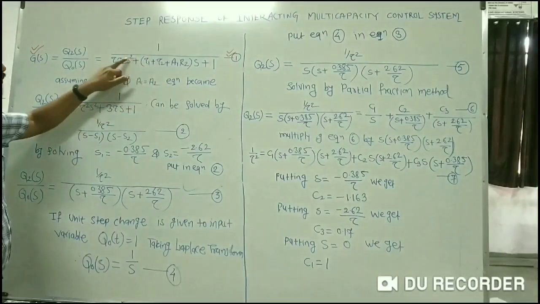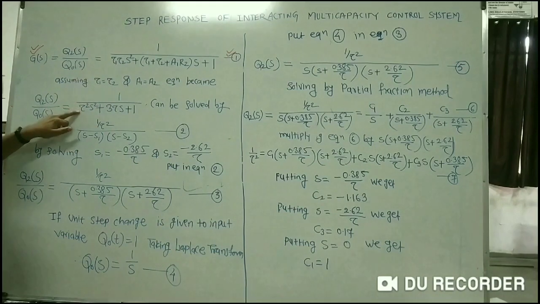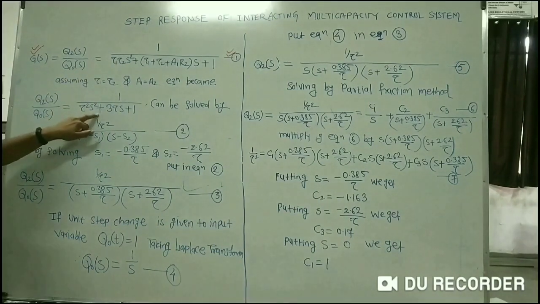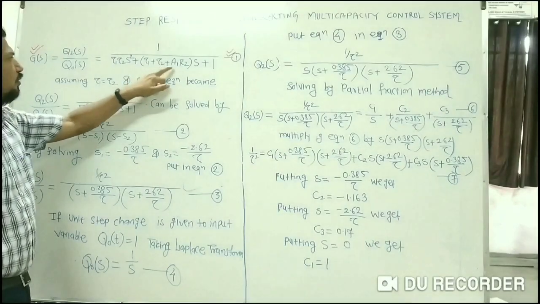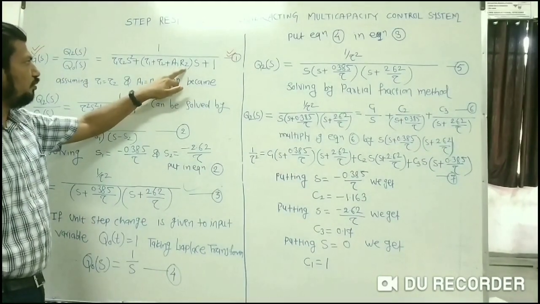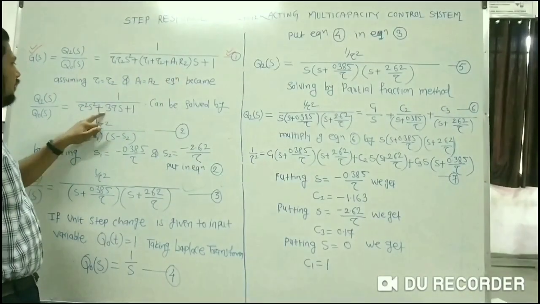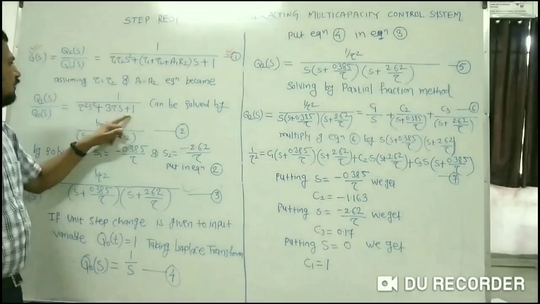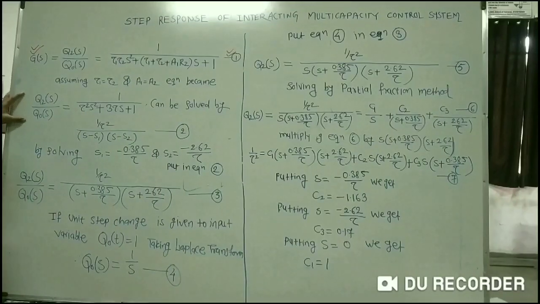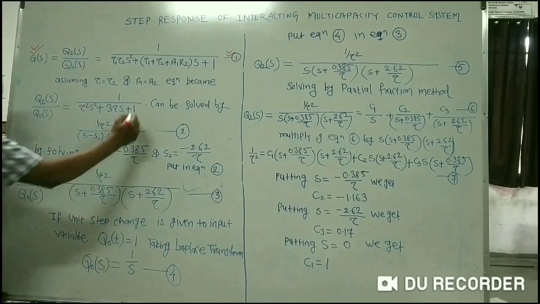Then equation number 1 will become: tau 1 into tau 2 is equal to tau square, because tau 1 is equal to tau 2, therefore tau square into s square plus tau 1 plus tau 2 plus a1 into r2. Since a1 is equal to a2, a2 into r2 is equal to tau 2, but tau 1 is equal to tau 2, so tau plus tau plus tau is equal to 3 tau, into s plus 1. So this is your equation number 2. Q2 of s divided by Q0 of s reduces to 1 upon tau square s square plus 3 tau s plus 1.